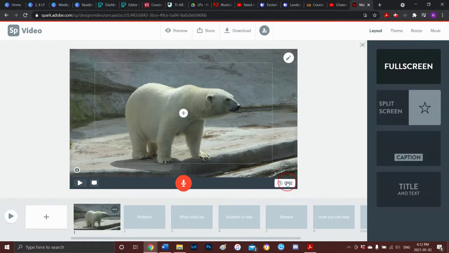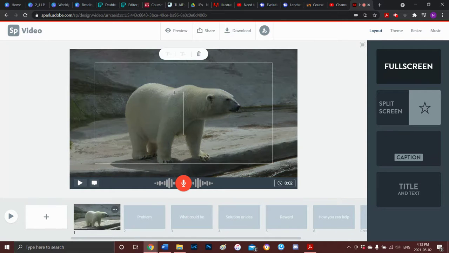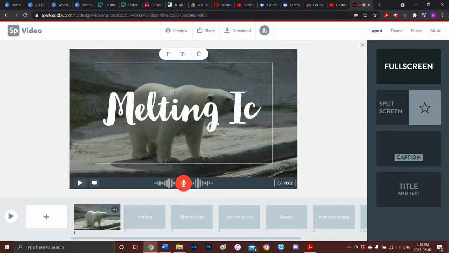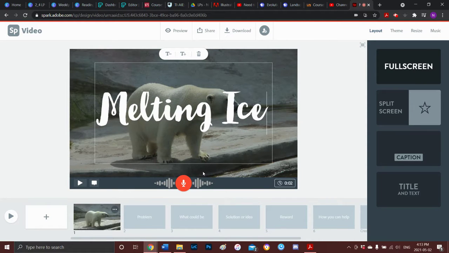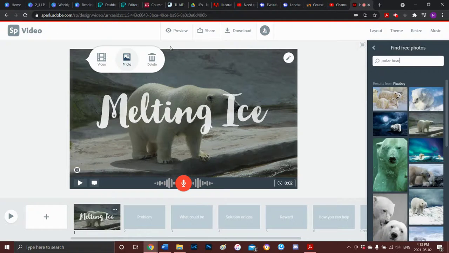Finally, I can adjust the length that the video stays on this slide down here. And I can add voice here by clicking the microphone and pressing and holding while I'm speaking like this. I can also add some text if I wanted to. And I can move it around, whatever I need.